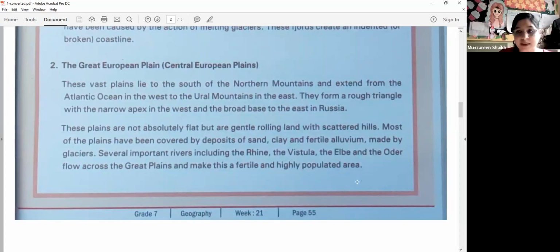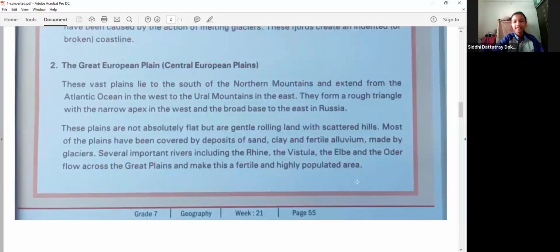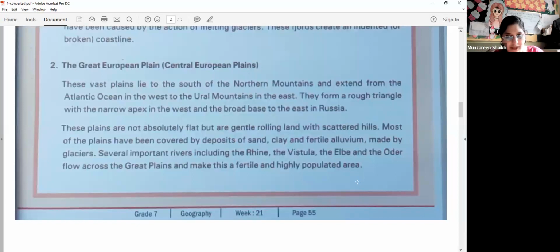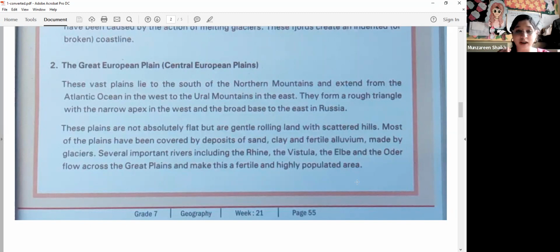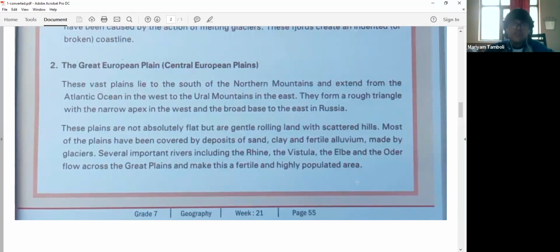Glaciers. All right. Next, several important rivers. Which important rivers do we have in this particular plain? Rhine, Vistula, Elbe and Oder flow across the Great Plains, and because of these rivers, the land has become fertile.